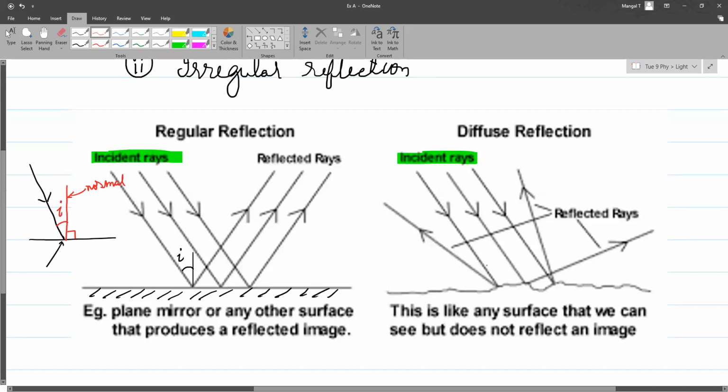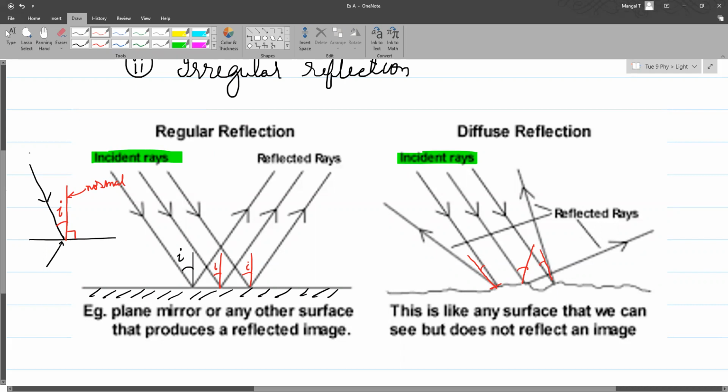Now, if you were to draw a normal over here, every ray is making the same angle of incidence. But over here, the surface is like this, so the normal will be like this. So this is the angle of incidence. Over here, the normal will be this way. So this is the angle of incidence. So on a rough surface, the angle of incidence for each ray is not the same. It's different. And of course, we know the law of reflection.